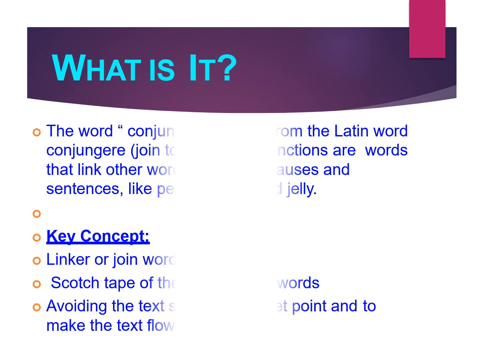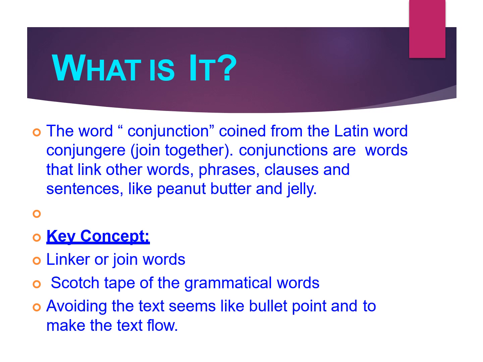What is it? The word conjunction is coined from the Latin word conjugere, meaning to join together. Conjunctions are words that link other words, phrases, clauses, and sentences, like peanut butter and jelly. Key concept: linker or join words, the scotch tape of grammatical words, avoiding the text seeming like bullet points and making the text flow.